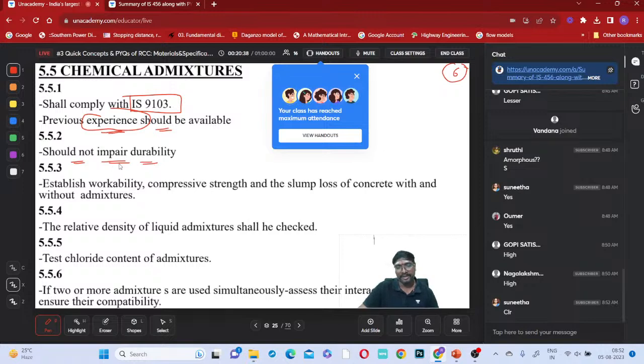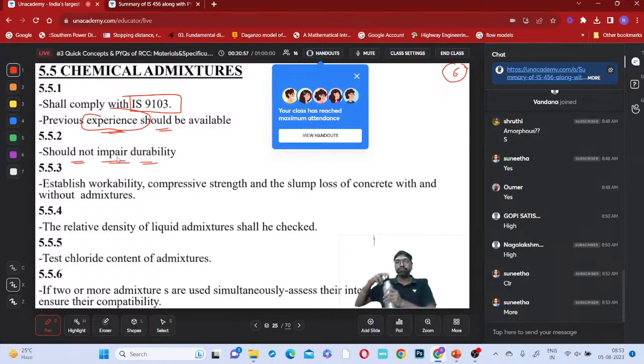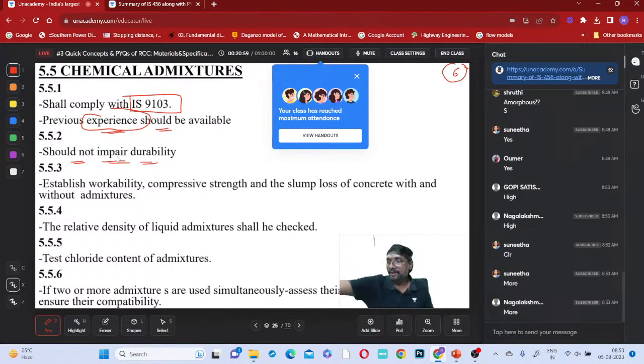What is the meaning of durability? Tell me. Whether it is lasting for a longer time or for a smaller time, that is durability, isn't it? So it is better to have more durability or less durability? For cement concrete structures, is more durability required or less? Tell me, all of you. More durability is required, right? Do you want your structure to stay only for 5 years, or do you want it to be useful for 100 years? Yes or no? So, durability.